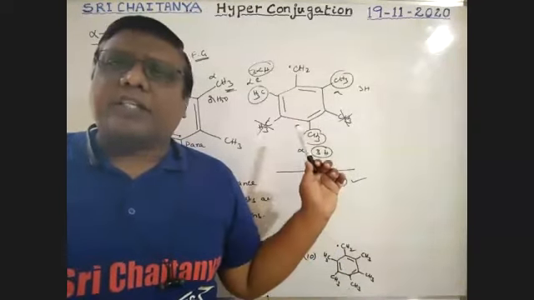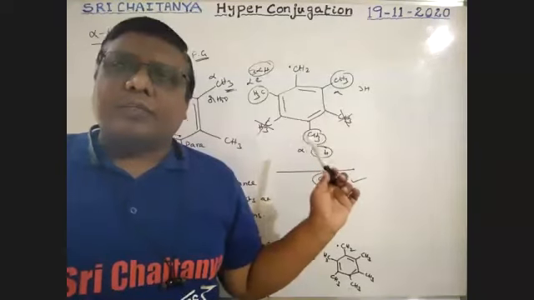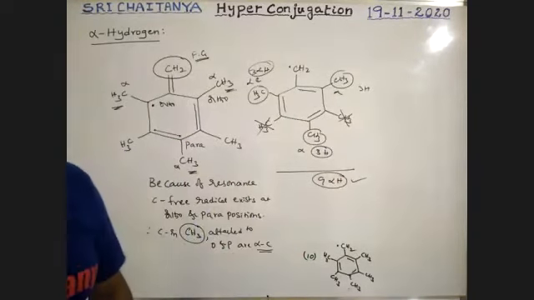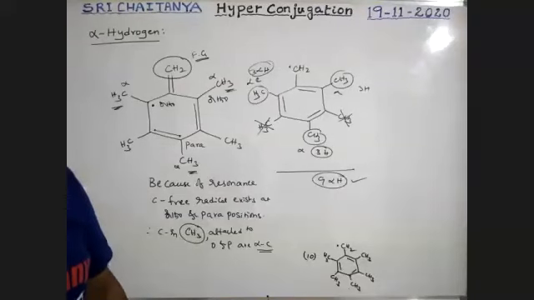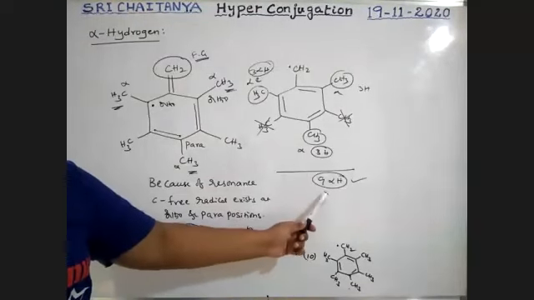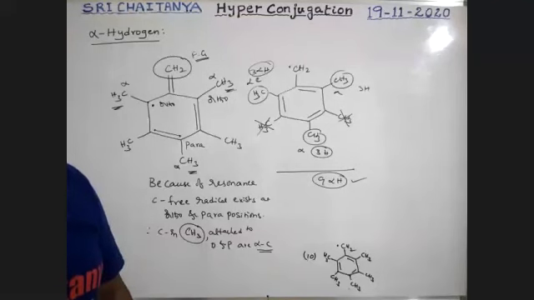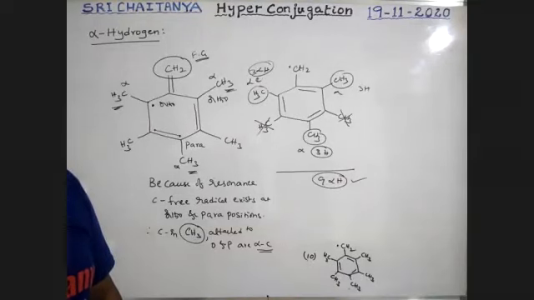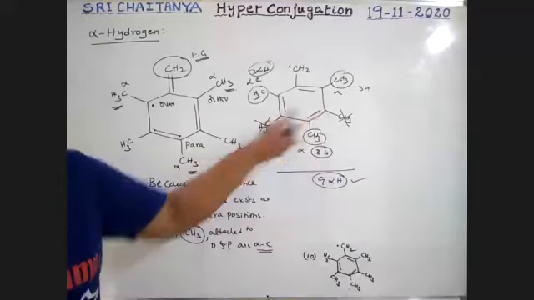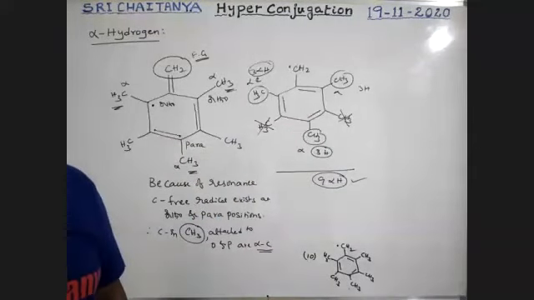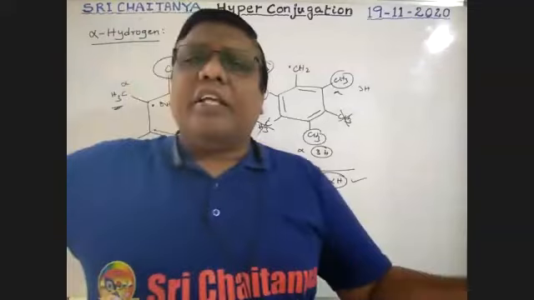So read this, understand, boys? Did you understand the concept? Tell me, total how many alpha hydrogens, boys? 9 alpha hydrogens. Okay, please respond. Is the concept clear? So don't consider the methyl at the meta position. Some more examples we will explain later.